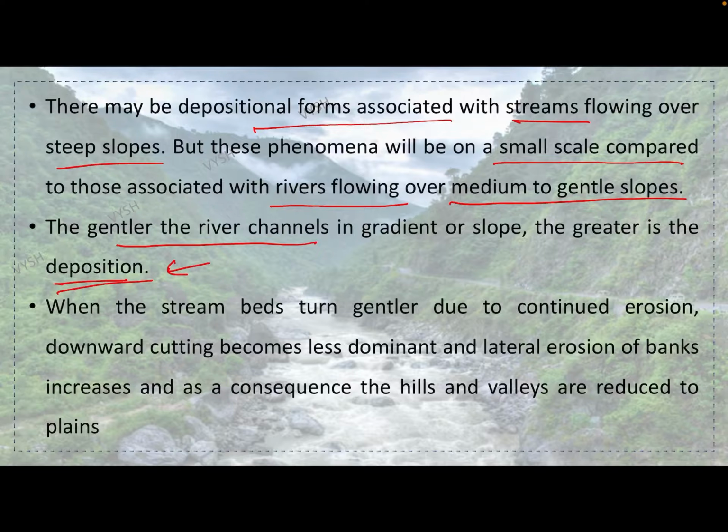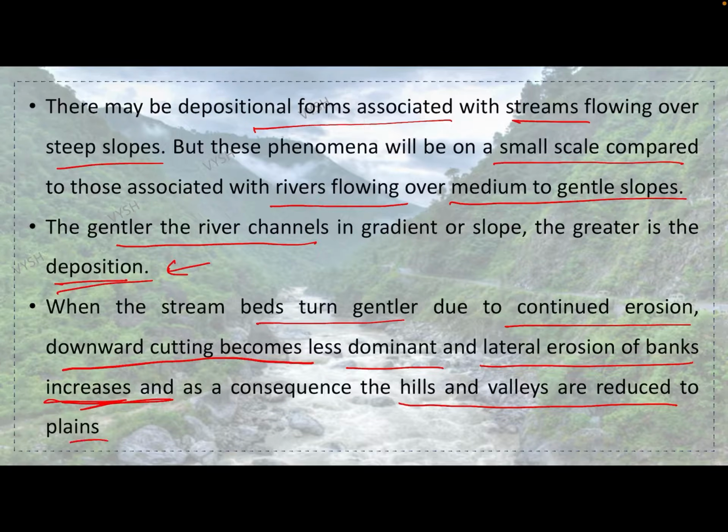When the stream beds turn gentler due to continued erosion, downward cutting becomes less dominant and lateral erosion of banks increases, and as a consequence the hills and valleys are reduced to plains. See, as time passes, the stream gets much gentler because of continued erosion.